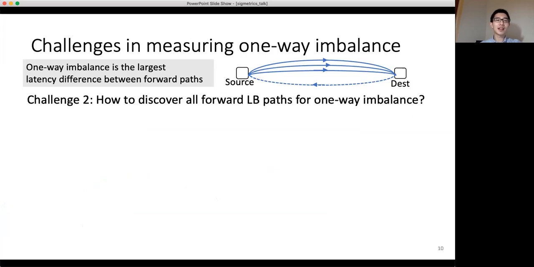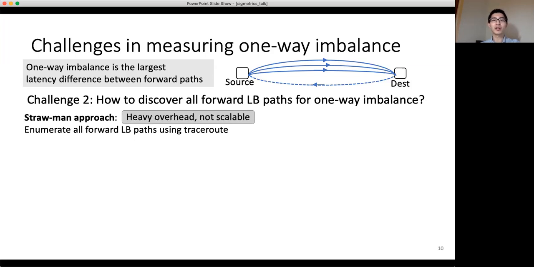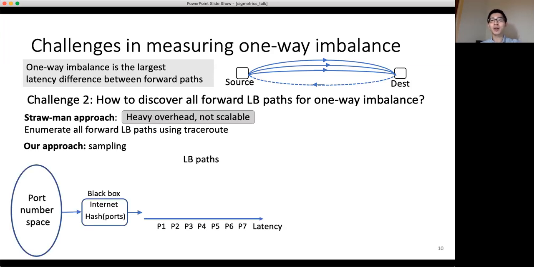Recall that one-way imbalance is the largest latency difference between forward paths. In other words, to measure one-way imbalance, we need to discover all forward LB paths. A simple approach is to enumerate all forward paths using traceroute, which involves heavy communication overhead and is not scalable. Our approach is based on sampling. We treat the network as a black box and sample alternate paths by sending probes of different port numbers.